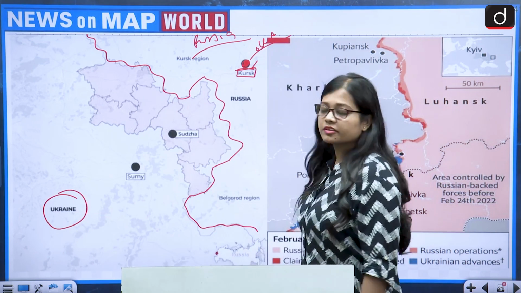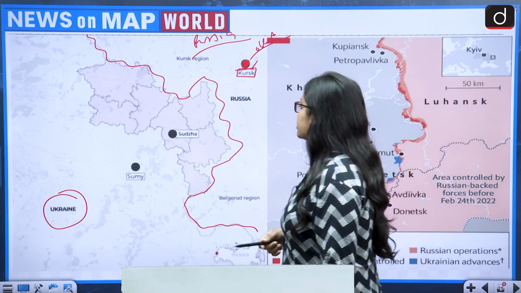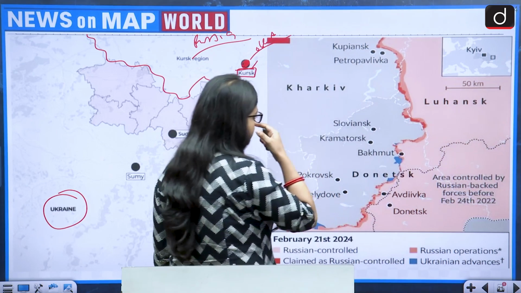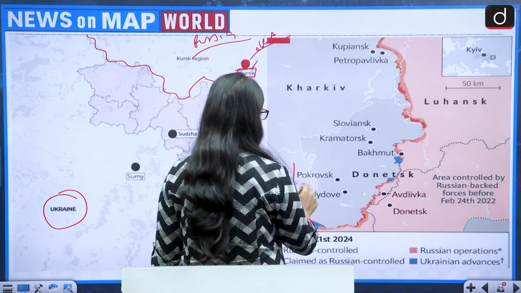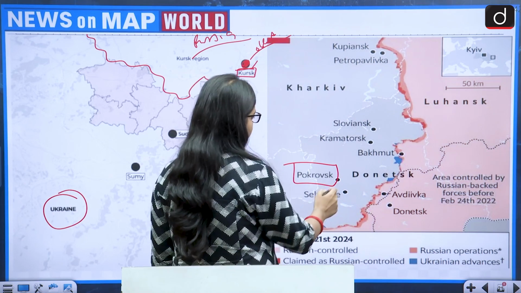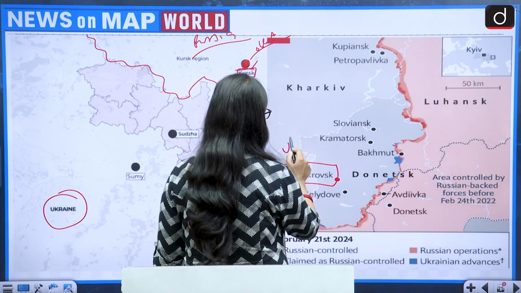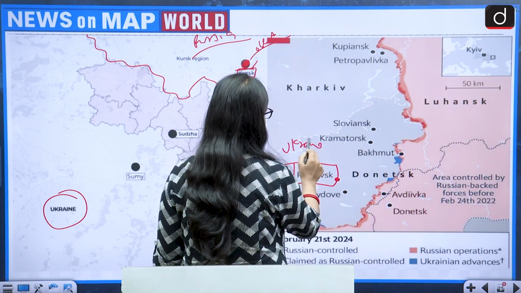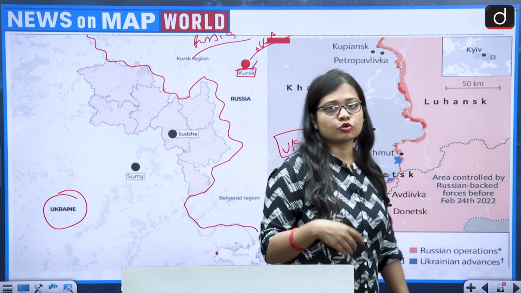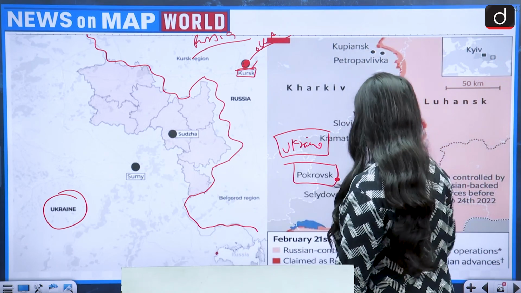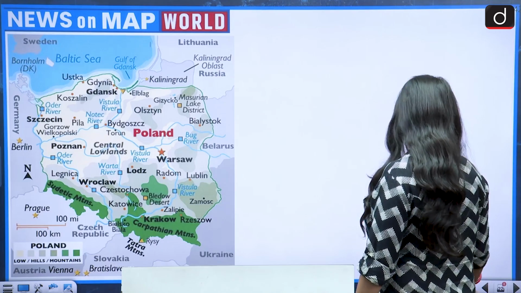So Kursk region does not lie in Ukraine, it lies in Russia. Then second comes the Pokrovsk region. The location of Pokrovsk is in Ukraine. It is not in Russia. So first and second were interchanged. Kursk in Russia, Pokrovsk in Ukraine.